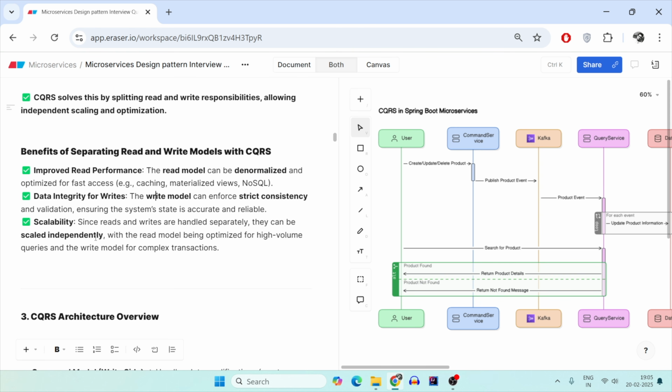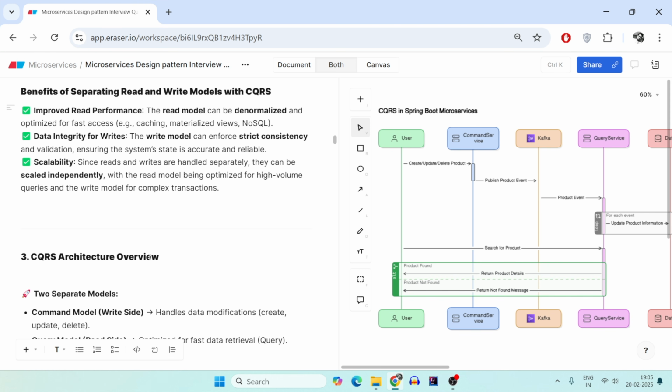Scalability is also very important, because if you have higher reads, then you can highly optimize your pods, increasing them vertically or horizontally, to have independent scalability, while writes can be only at the lower end.